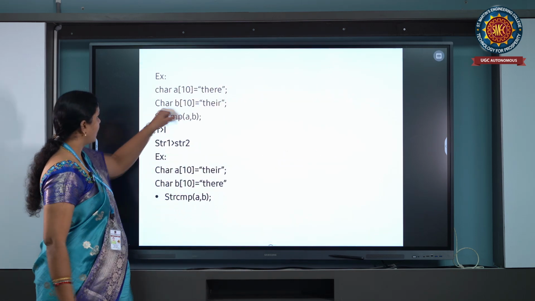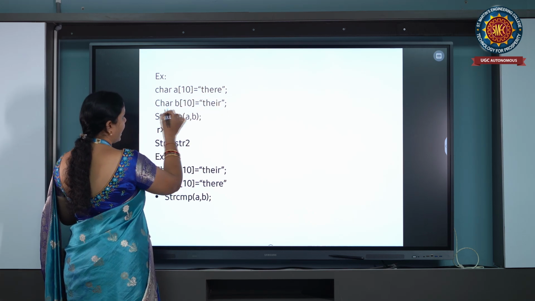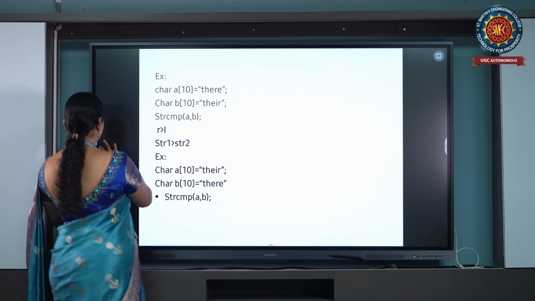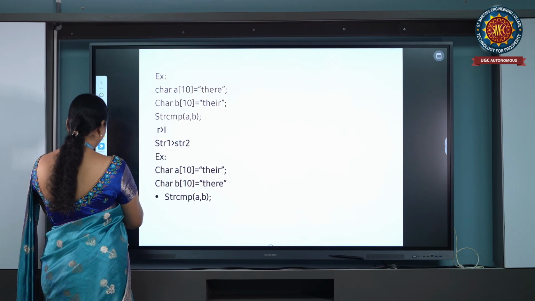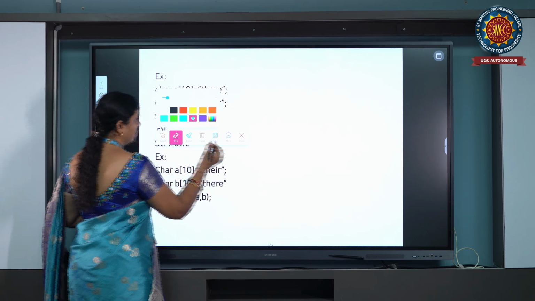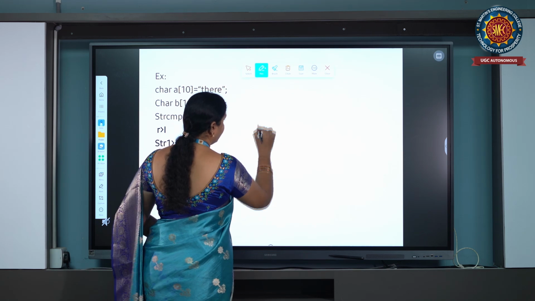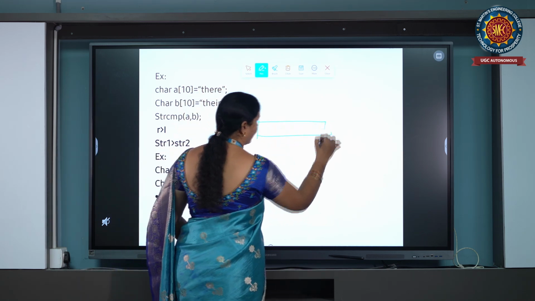So, for comparison, we have to declare char a of 10 equal to there, char b of 10 equal to their. Now see how it is going to compare: it compares by taking two non-matching characters.